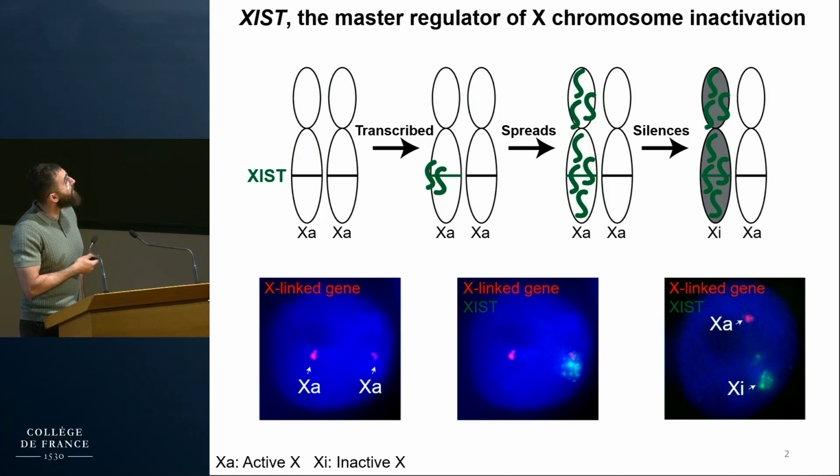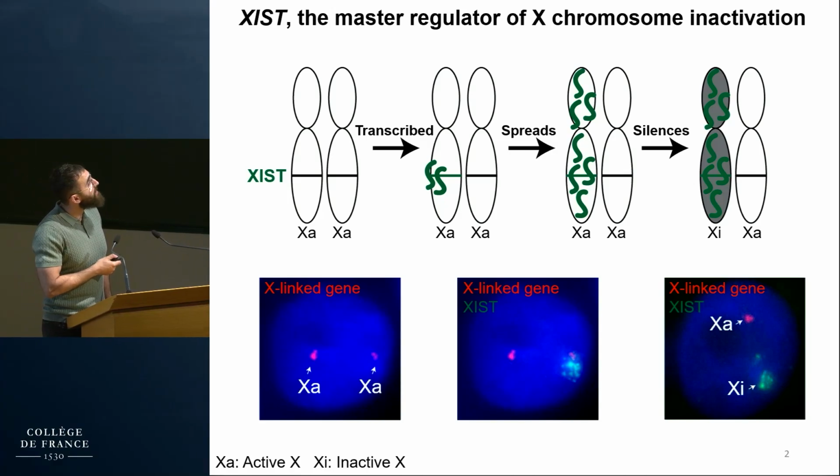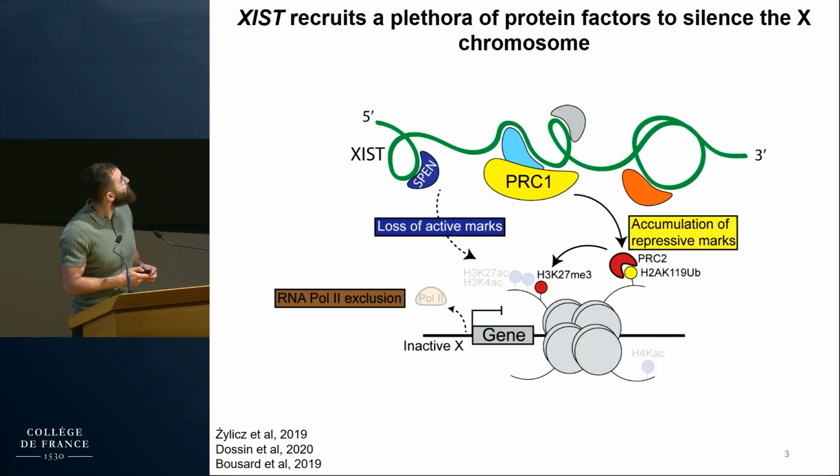As a small introduction, just to put the context, the master regulator of X-chromosome inactivation is the long non-coding RNA XIST. Once this RNA is transcribed from one of the two X chromosomes in females, it spreads in cis across that chromosome, triggering its transcriptional silencing. For silencing to occur, you have recruitment of many protein factors by XIST.